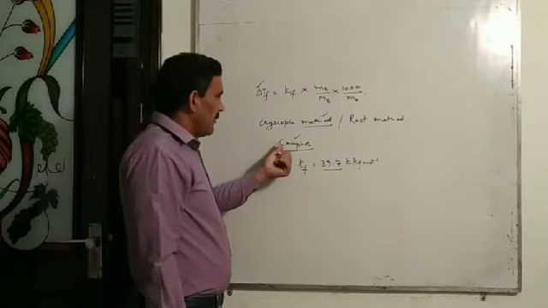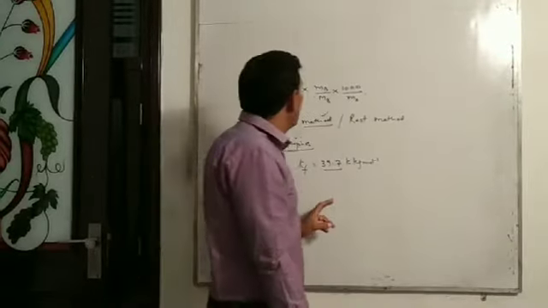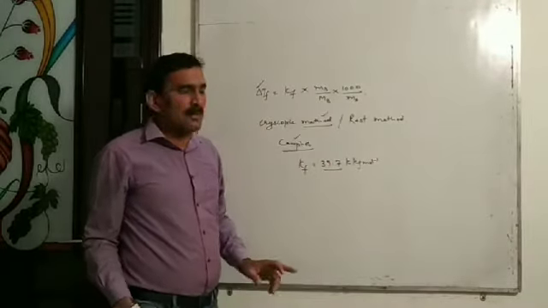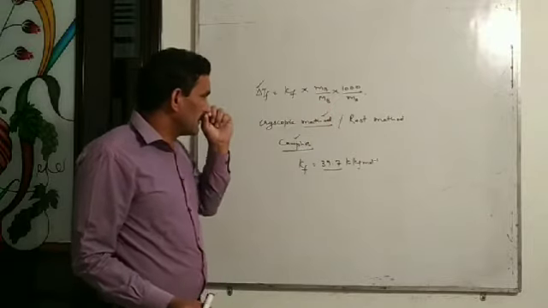That's why we prefer camphor as a solvent while determining the molecular mass of a non-volatile solute by the cryoscopic method.